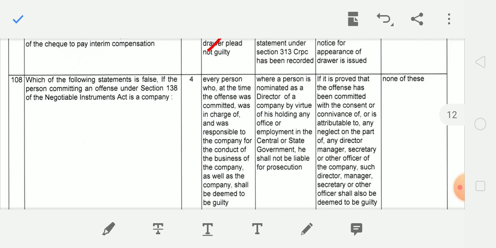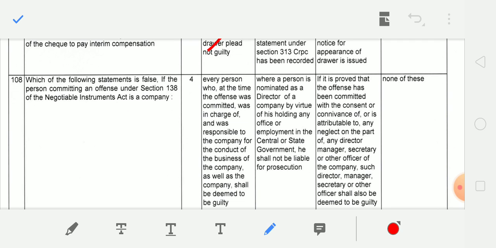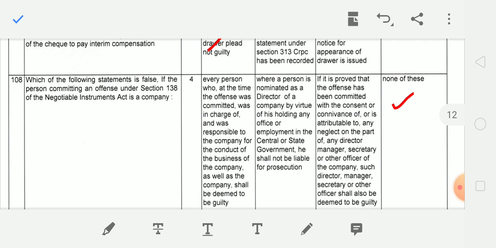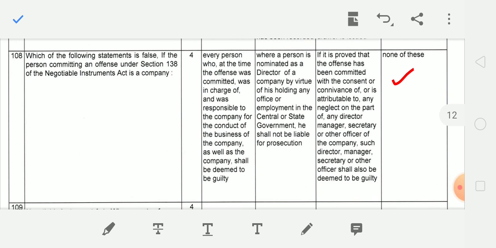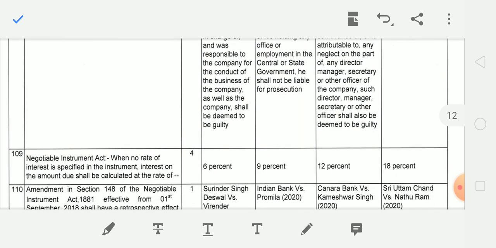Next, if the person committing an offence under section 138 of the Negotiable Instruments Act is a company, none of these. So all these statements are correct and none of these is false. So you have to read all these carefully. Next question.